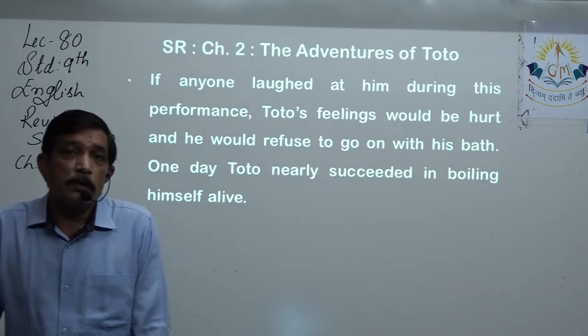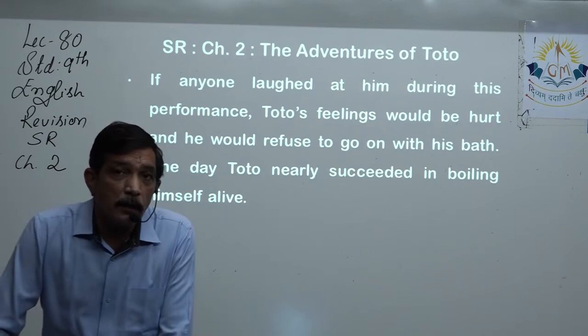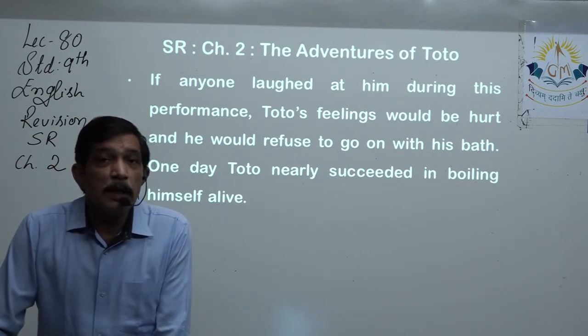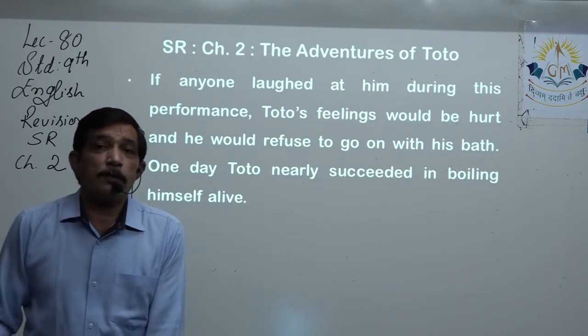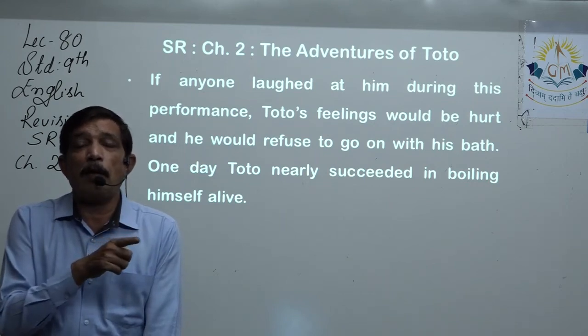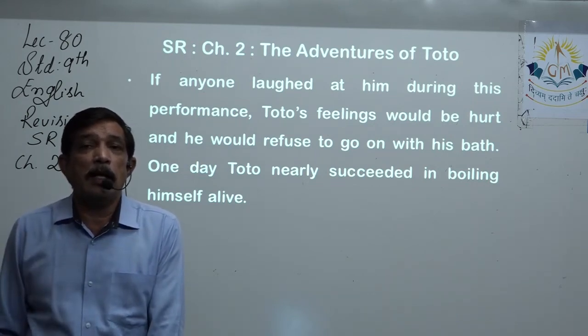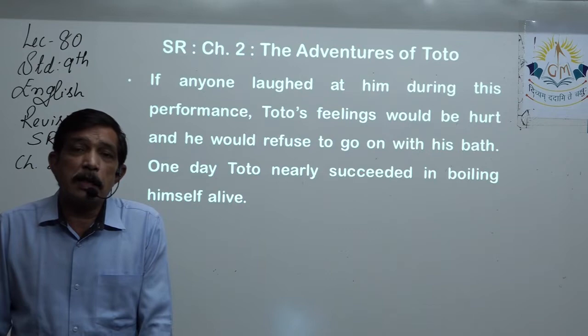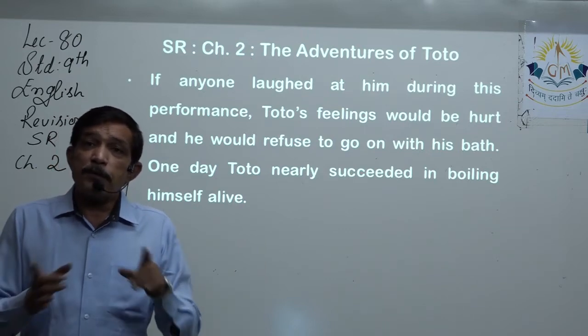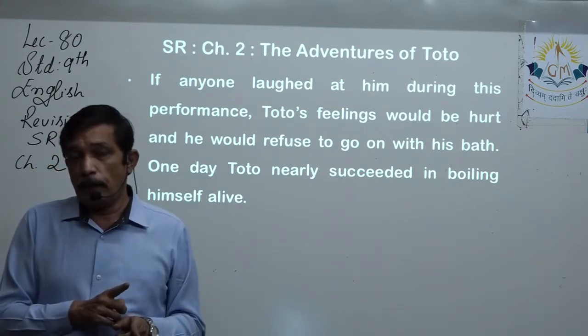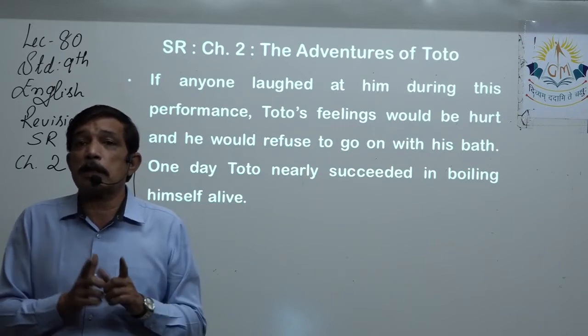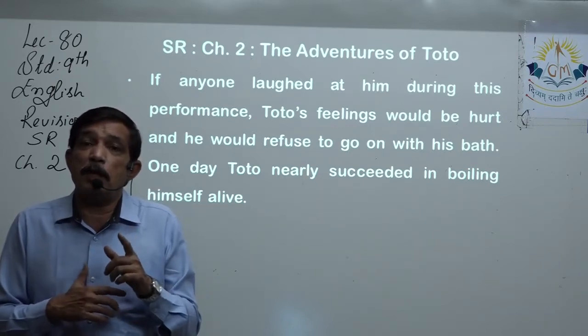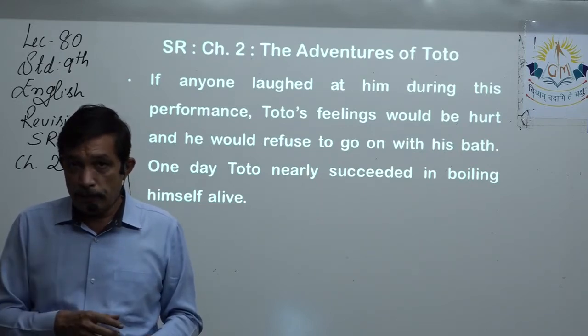That is what we are concerned about over here. During the entire episode of jumping from the bathtub and running into the kitchen and shivering over there, standing in front of the fire, if someone laughs at him, he immediately gets hurt and he shows his feelings and emotions very strongly.